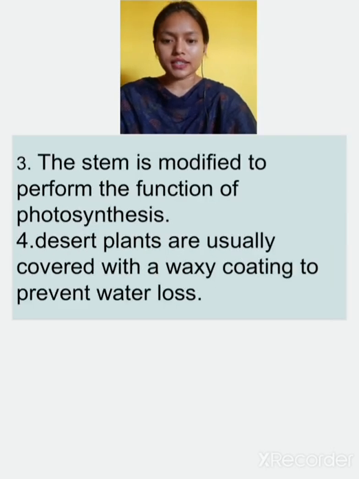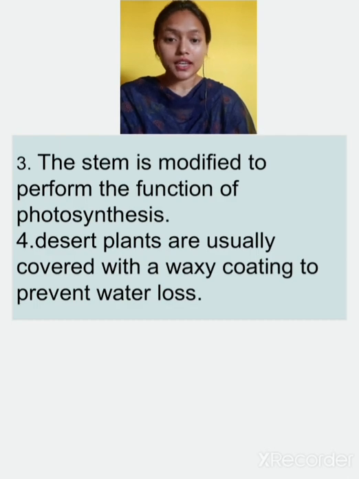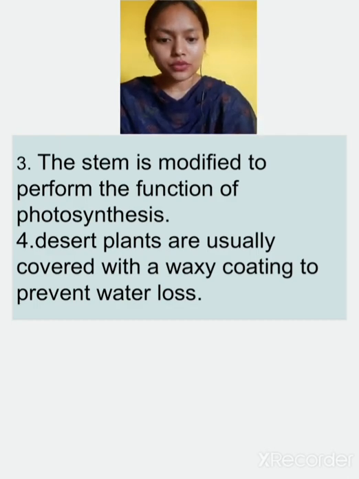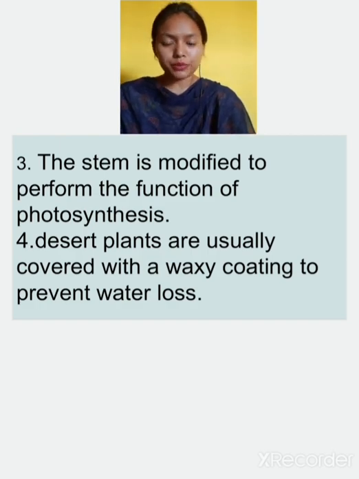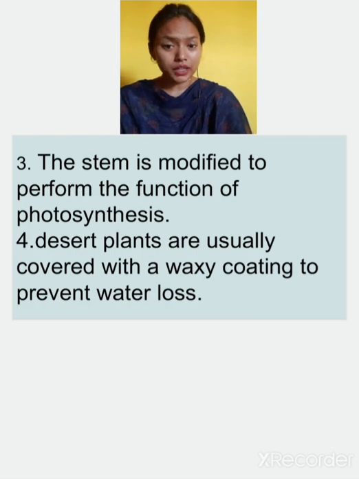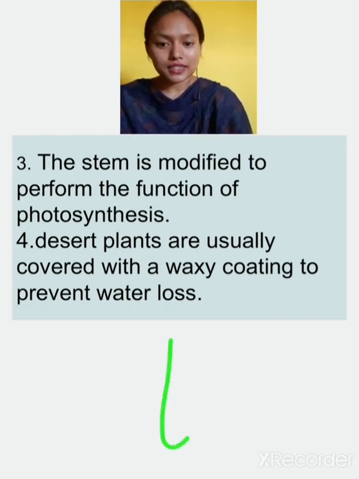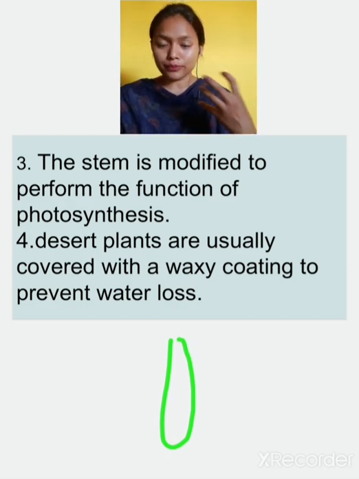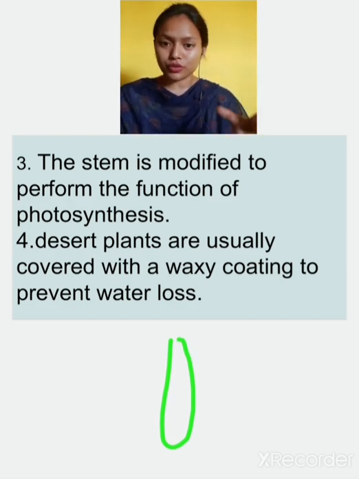Now after this, the stem is modified to perform the function of photosynthesis. As we have already studied, leaves perform the process of photosynthesis, but in the case of the cactus, the stem of the cactus plant performs the process of photosynthesis.